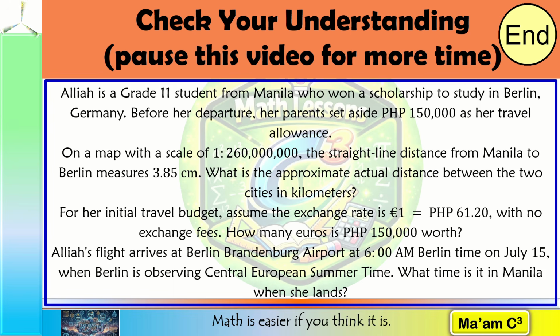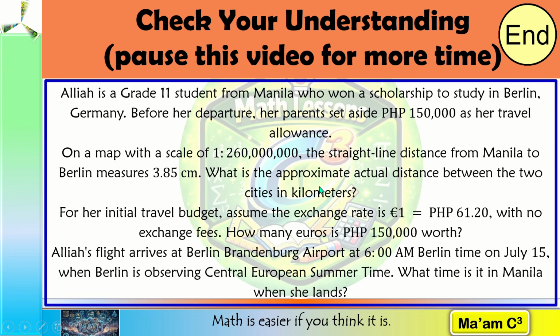Let us answer. Aliyah is a grade 11 student from Manila who won a scholarship to study in Berlin, Germany. Before her departure, her parents set aside 150,000 pesos as her travel allowance. On a map with a scale of 1 is to 260 million, the straight line distance from Manila to Berlin measures 3.85 centimeters.